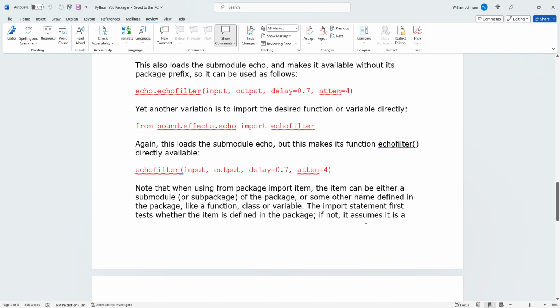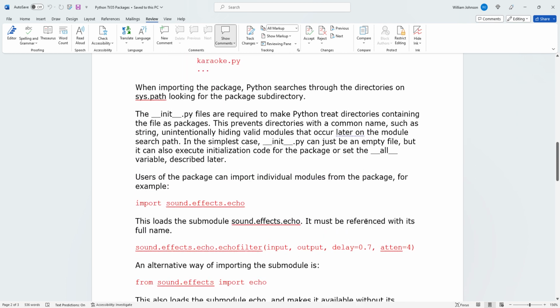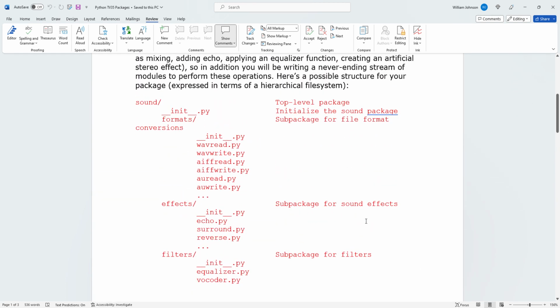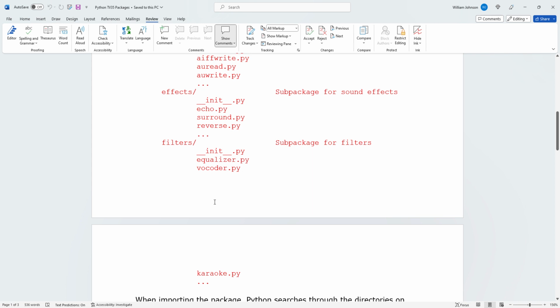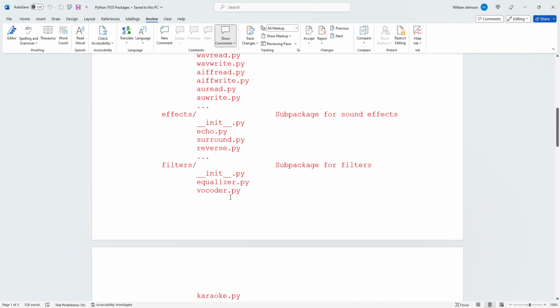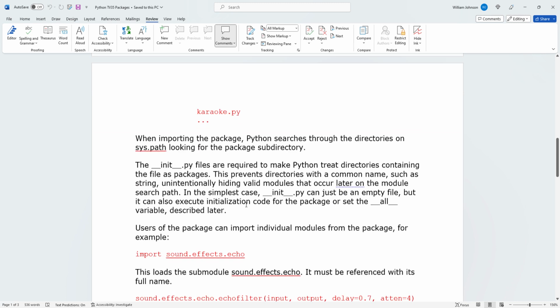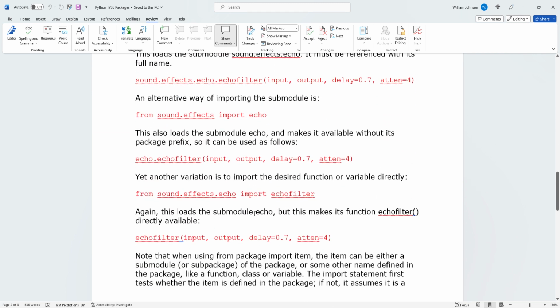All right, and to be able to understand people's code, you're going to have to understand how it is stored. Okay, so everything here that has .py at the end of it is a module, but they're buried in these various directories that for whatever reason they created this structure to fit with the logic of whatever the project was that they were creating. And also you can access just the little bits of code buried in the module as well. All right, and it gives you all the ins and outs of this.